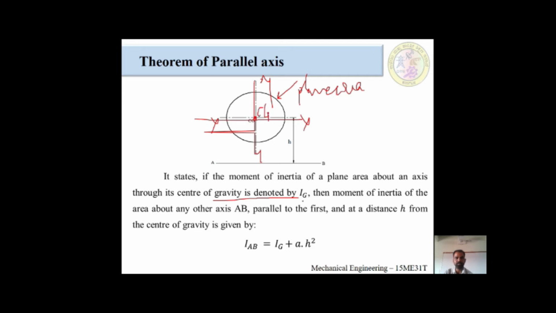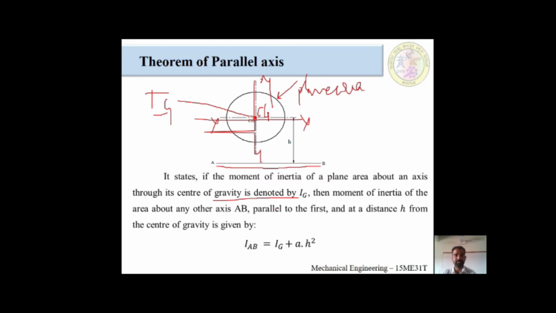As you know from the center of gravity chapter, this point we denoted by Ig. This would be the center of gravity. Up to here we have come. Then, the moment of inertia of the area about any other plane. I am taking reference as this plane A and B.